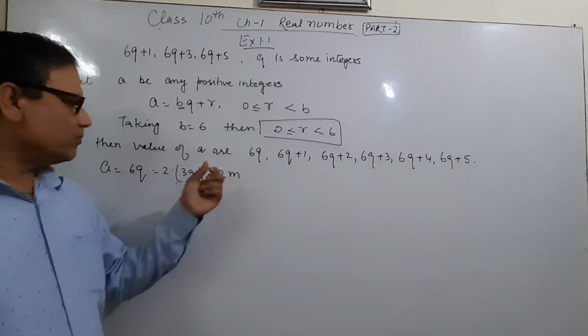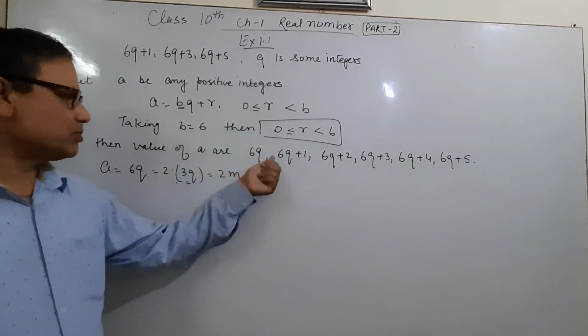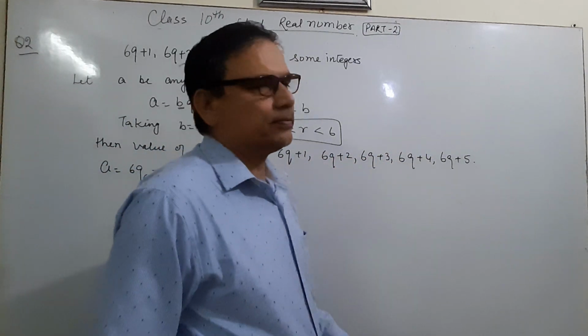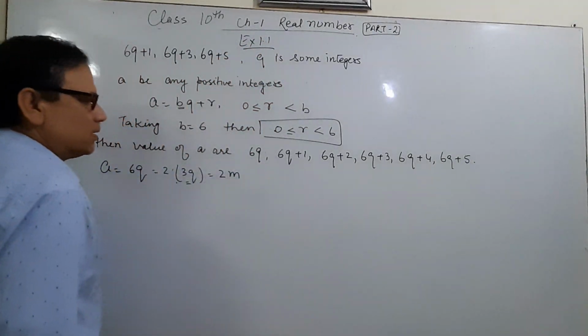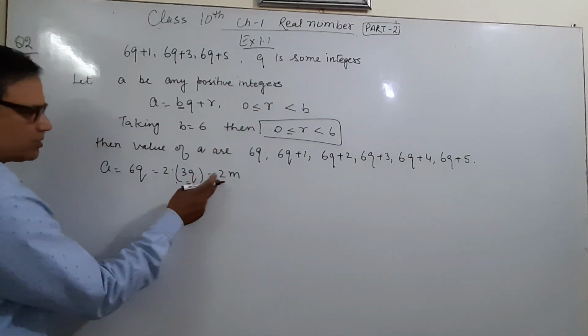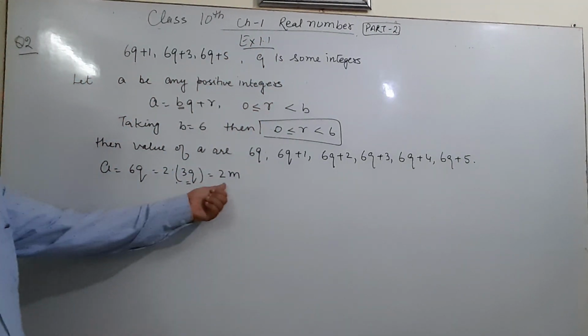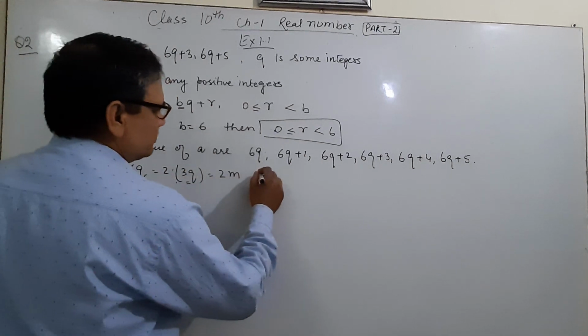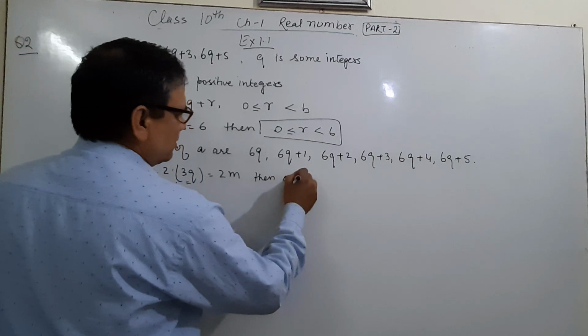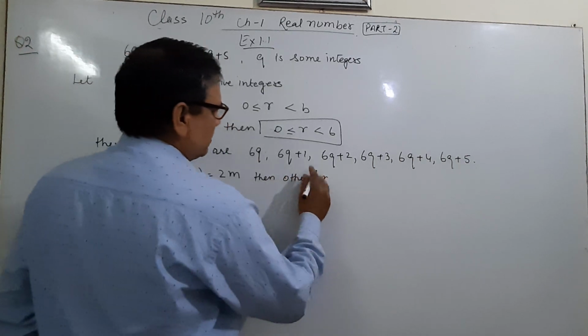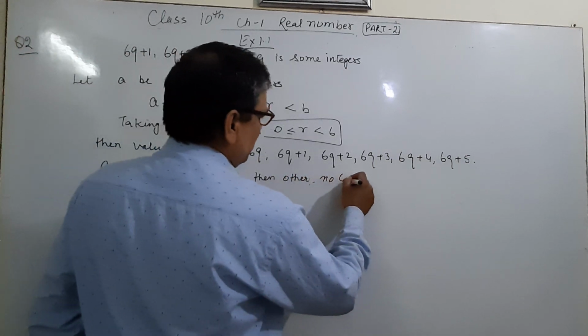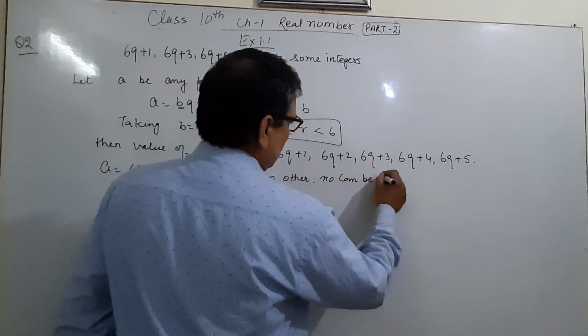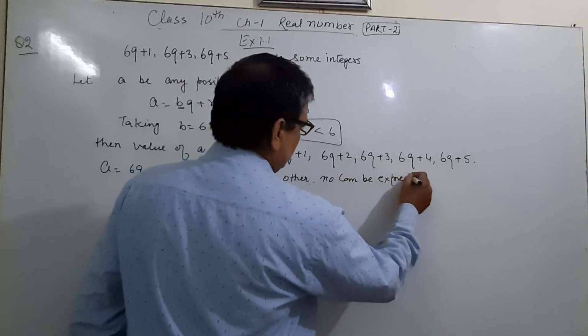Or we can say there are two methods. 6q, since 6 is an even number, is 2m. Now the other number can be expressed in what form?